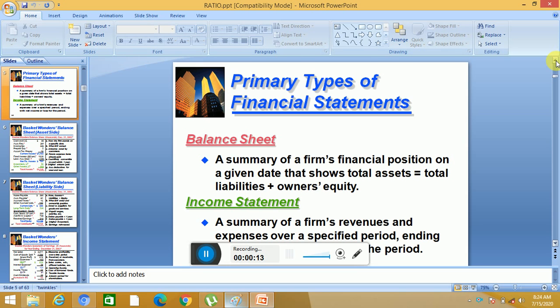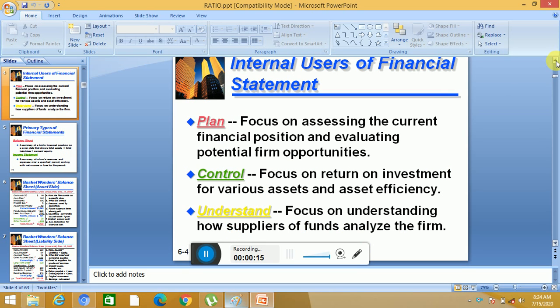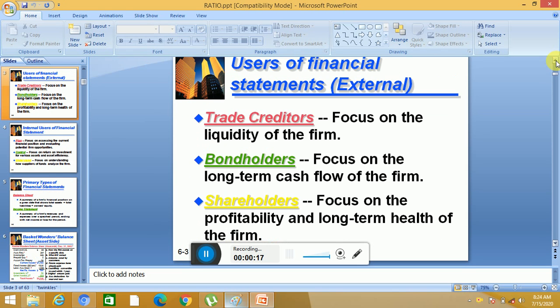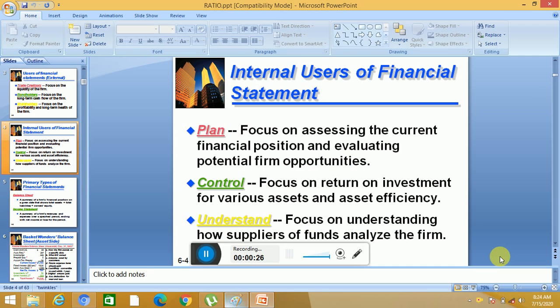In the previous class, if you remember, we discussed types of financial statements. Then we discussed users of financial statements, external users and internal users.